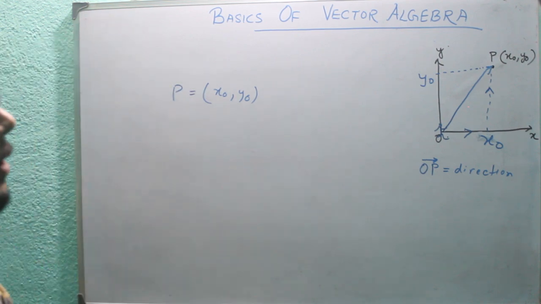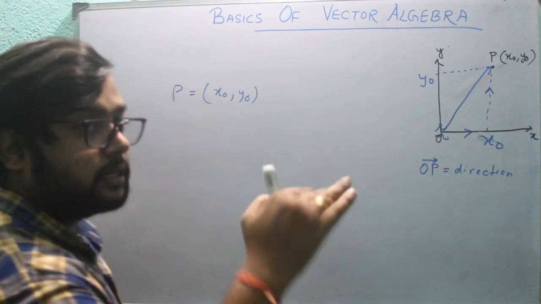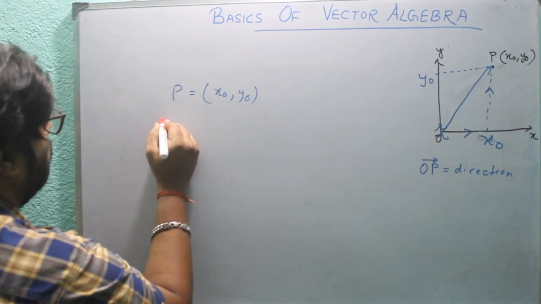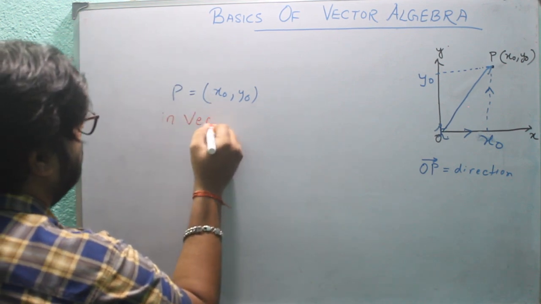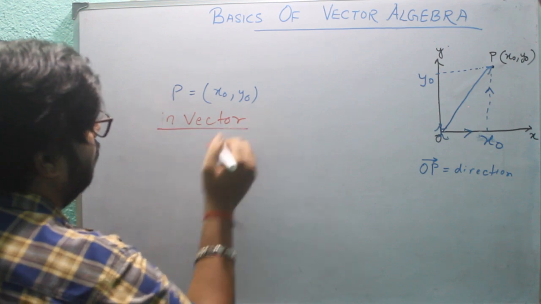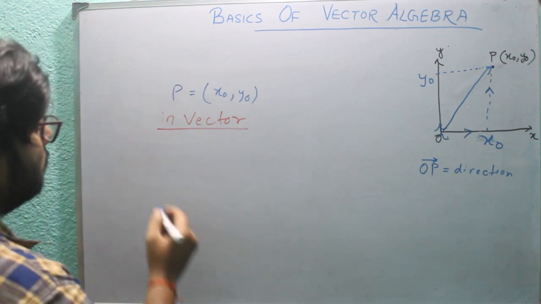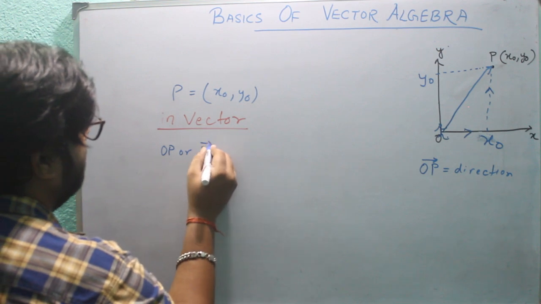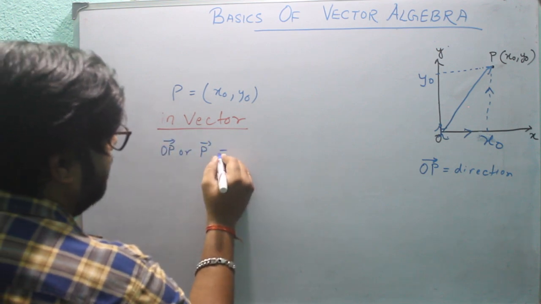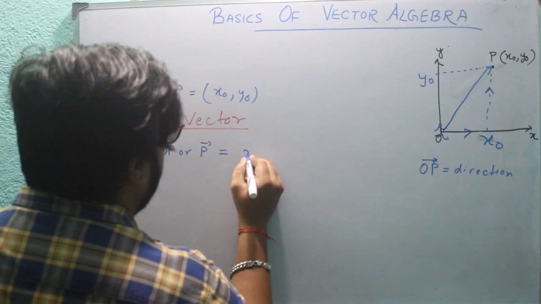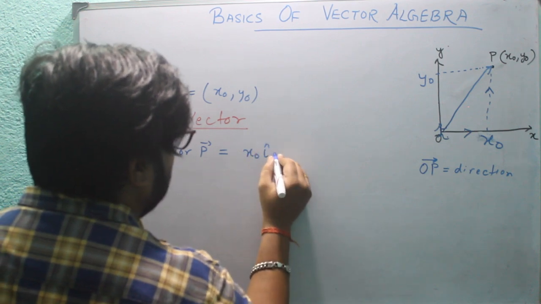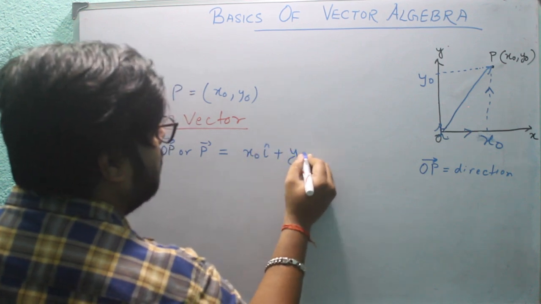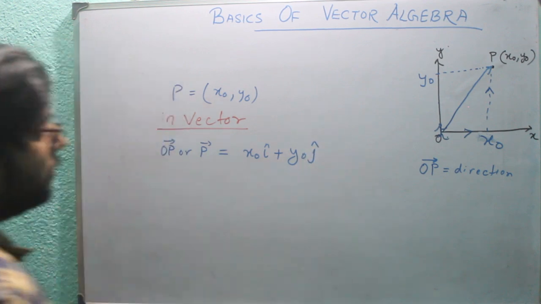If you want to write this point in vector form, we will write this point as OP vector, or P vector, equals x naught i cap plus y naught j cap.